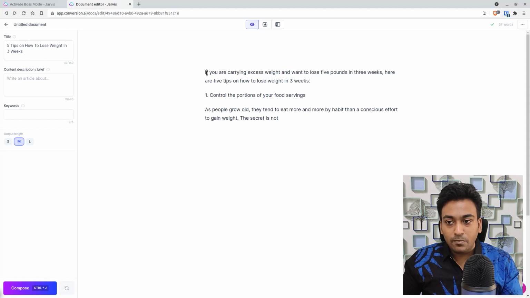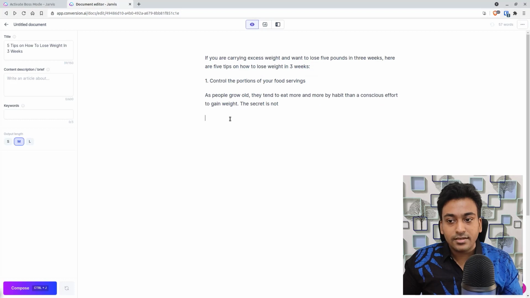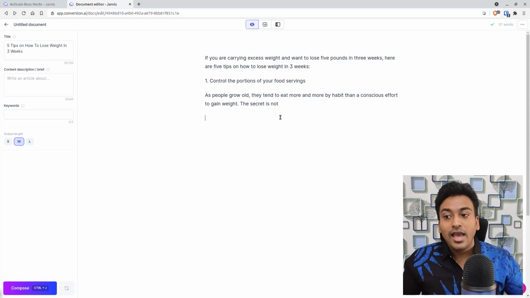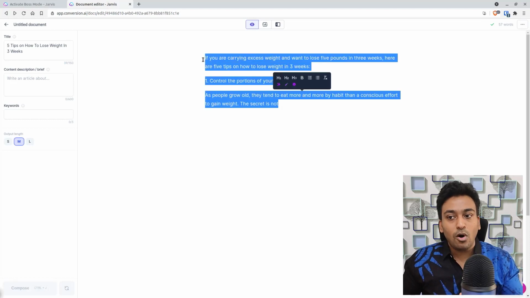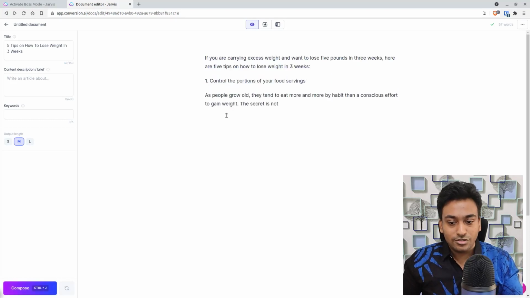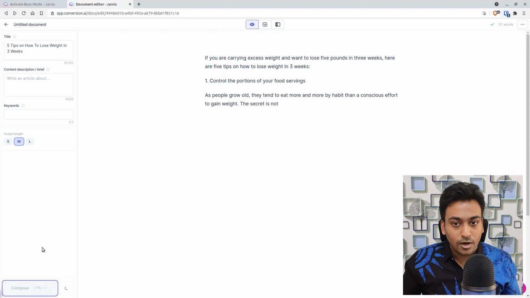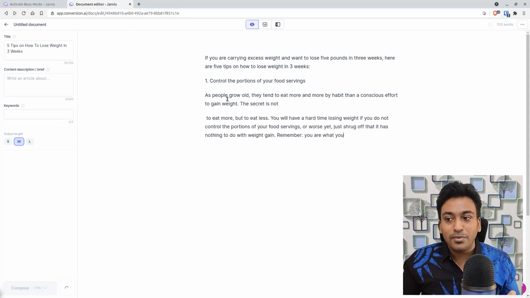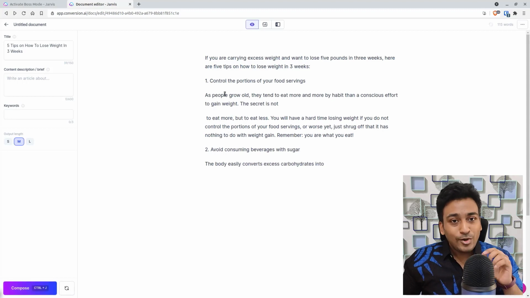Now if I bring this and place the cursor here, what I am now suggesting Jarvis to do is write me more text, taking everything which is already available on this current layout. For example, this text will be taken into consideration, and also this text. So when I press compose now, it takes these texts, and you can see the flow.